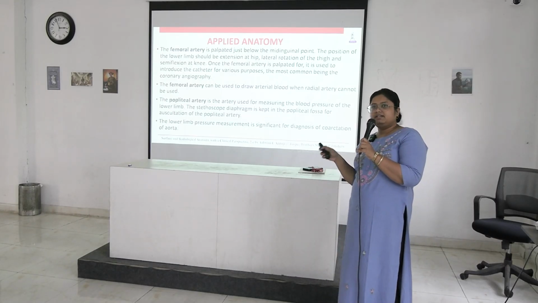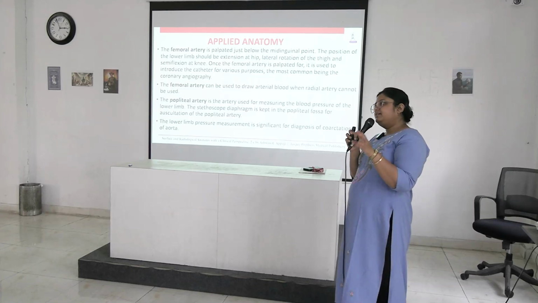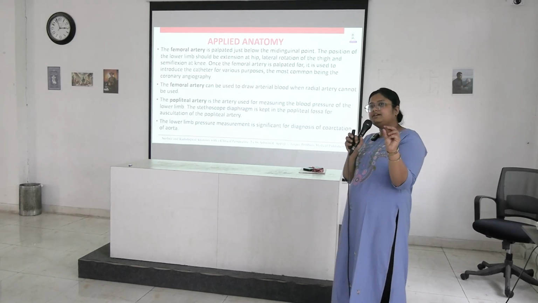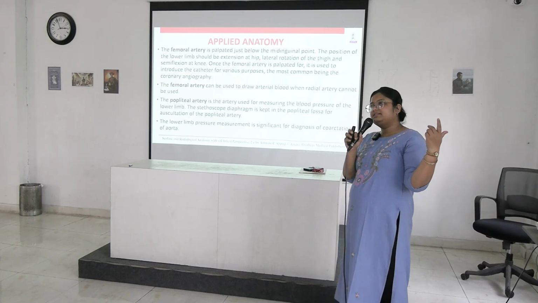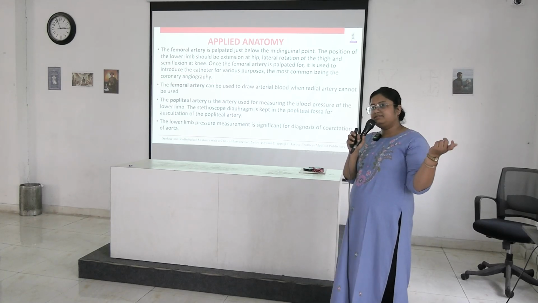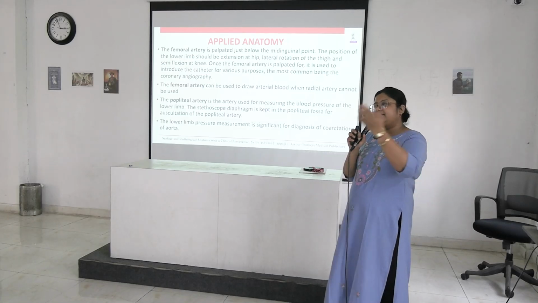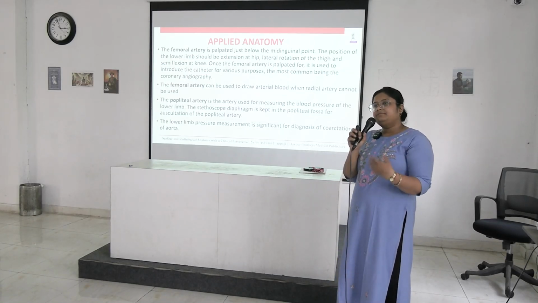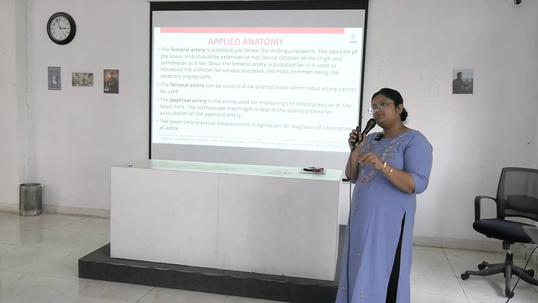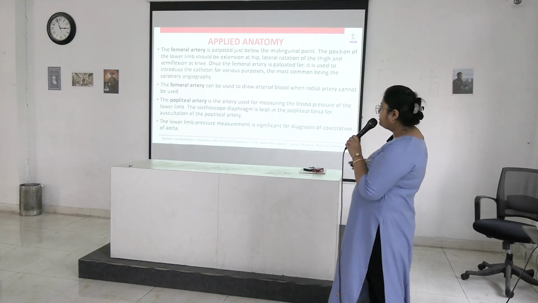In coarctation there is narrowing after the 2 branches of the arch of aorta. The upper limb is supplied from the left subclavian, so on the left upper limb the pressure is normal, but in the lower limb the pressure is lower because there is an obstruction near the arch of aorta.